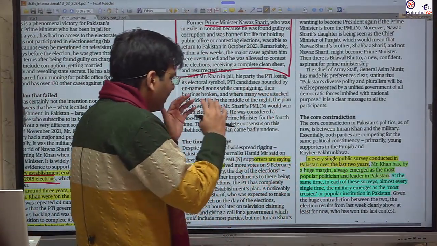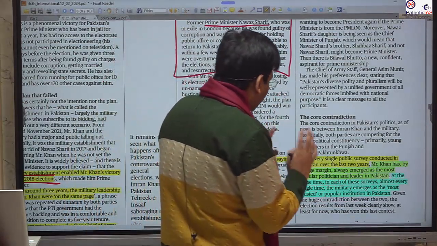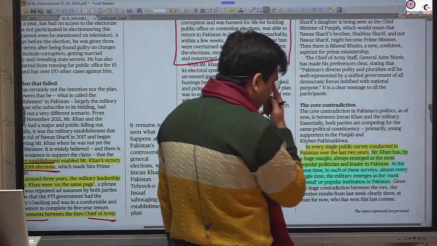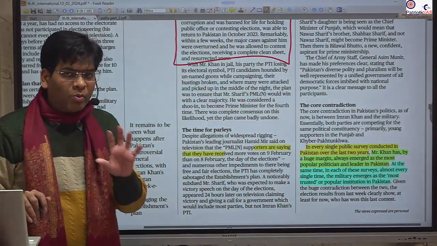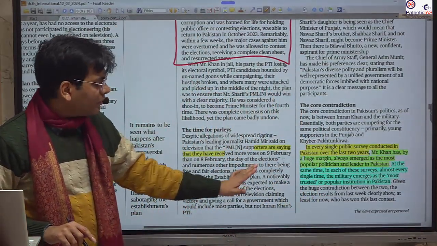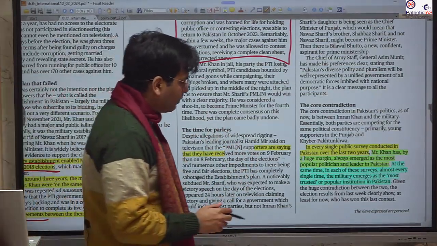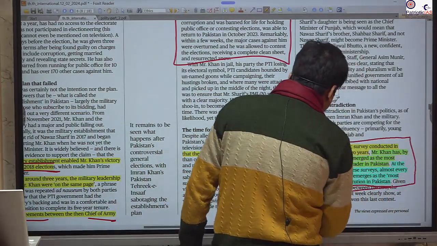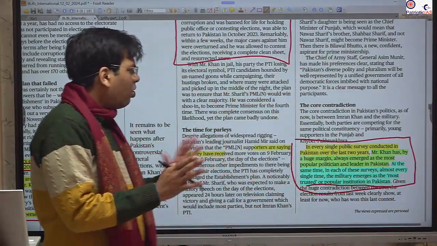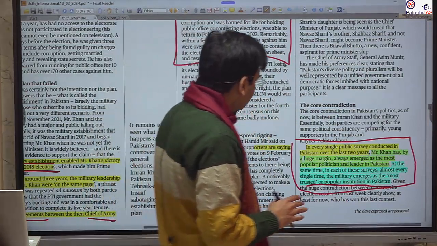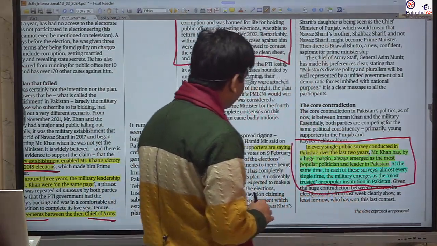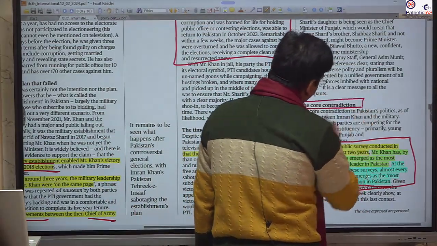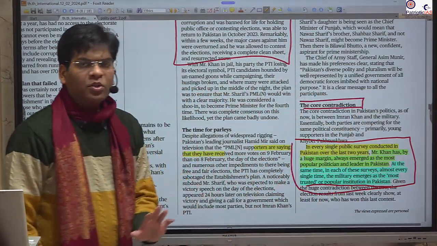In the end, it mentions something very controversial and surprising: Pakistani people, as per a recent survey, like Imran Khan as their most popular leader, but they also trust the army as the most trusted and popular institution of Pakistan. So this is a dichotomy between the thought of this public survey and the people. This is a contradiction, that the same Imran Khan is being opposed by the army.